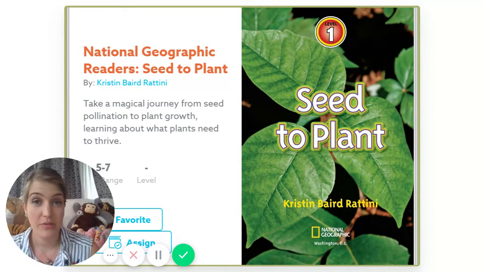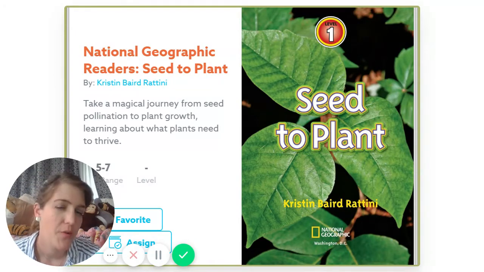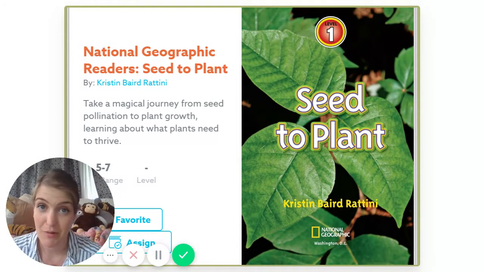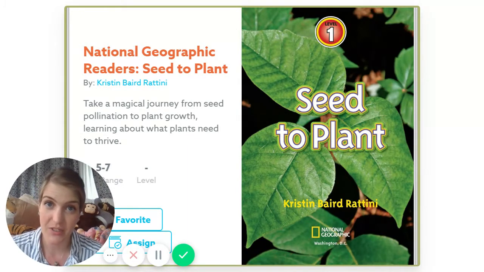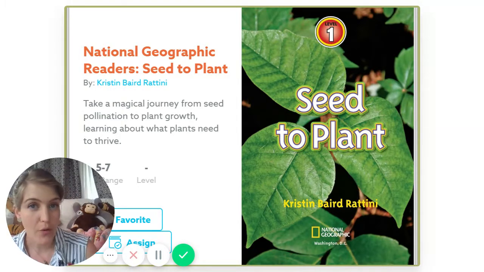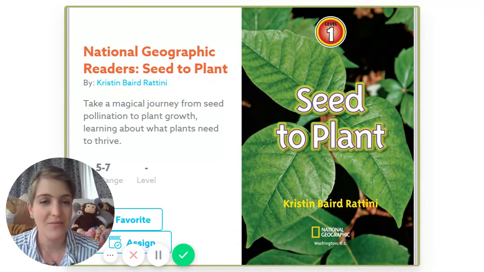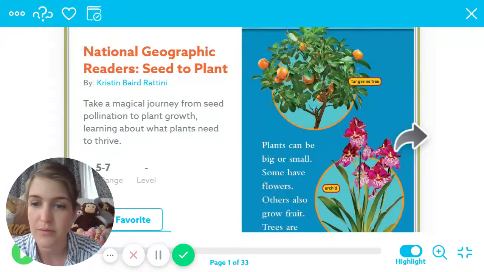While we are reading, we are going to talk about text features. Do you remember what text features are? We talked about it when we were in school. Text features are things that help us understand what we read, like the title, like the table of contents. Remember the glossary in the back? That's a text feature. Diagrams, photographs, captions, all of those things are text features. So as we read this story, I want you to think about the text features that are in Seed to Plant, and I'll be pointing some out too. You ready to get started? All right, here we go.